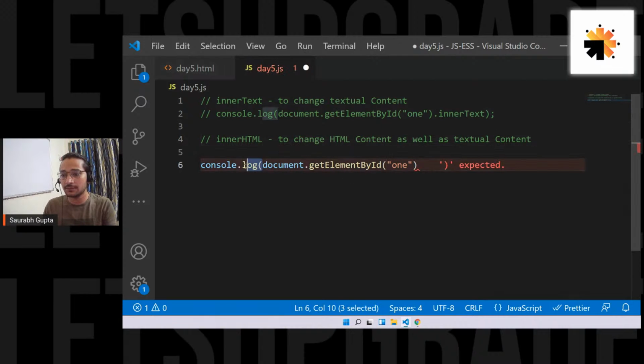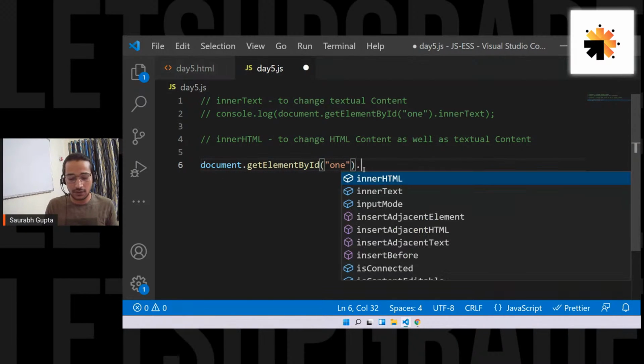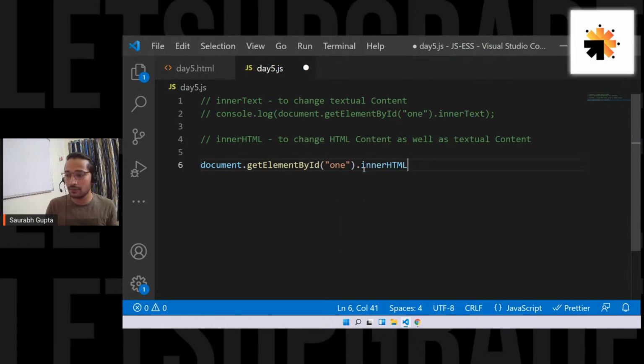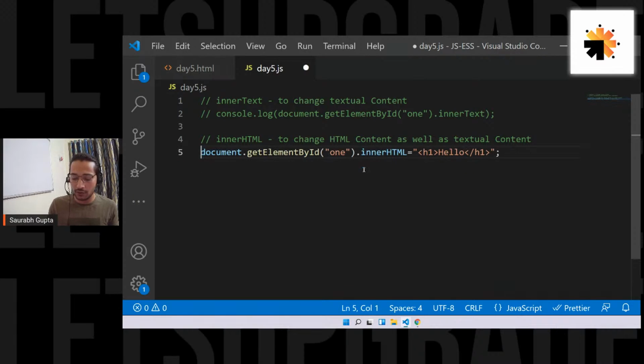Okay, so let me also get this example correct. Remove this, dot inner HTML equals to h1 hello slash h1.